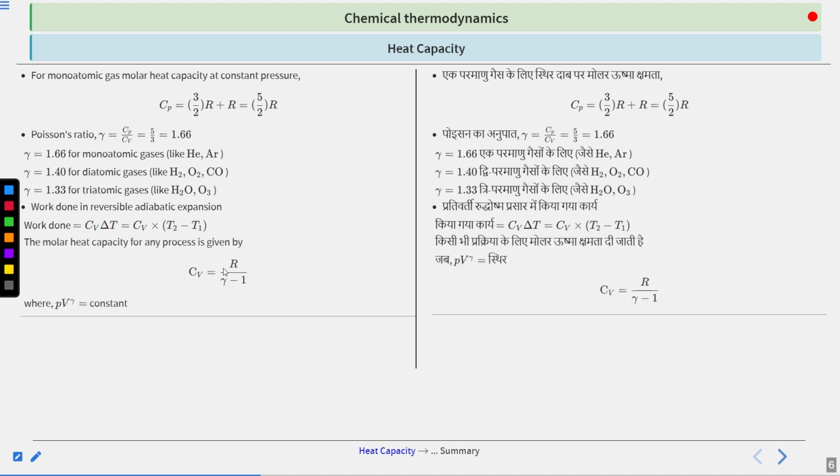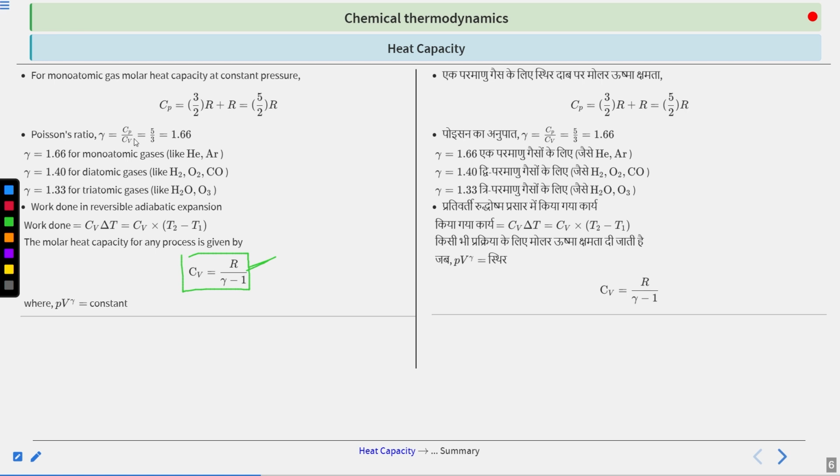Now, there is a relation between CV, R and gamma, which is given by CV equals R by (gamma minus 1). Very easy to derive. You know that Cp minus Cv equals R, right? You just bring this thing here, divide by Cv again, and you will get your result. Very easy to solve. Just try to do it by yourself.